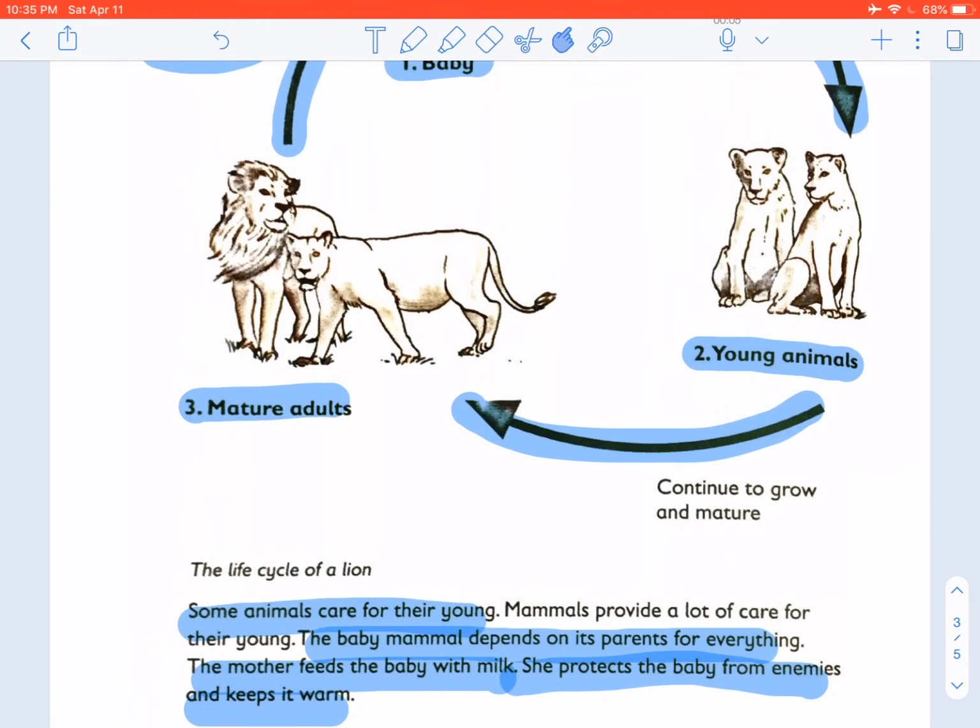Remember, not all animals are cared for by their parents. For example, if we have frogs and fish, the parents just lay the eggs and do not look after the young. Mammals are different in that they care for the young until they are able to fend for themselves.